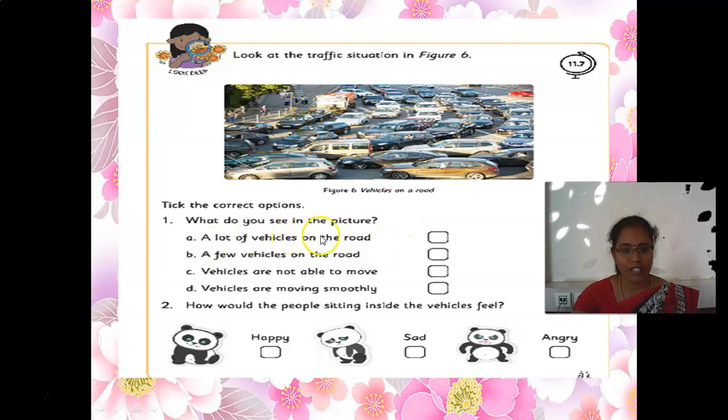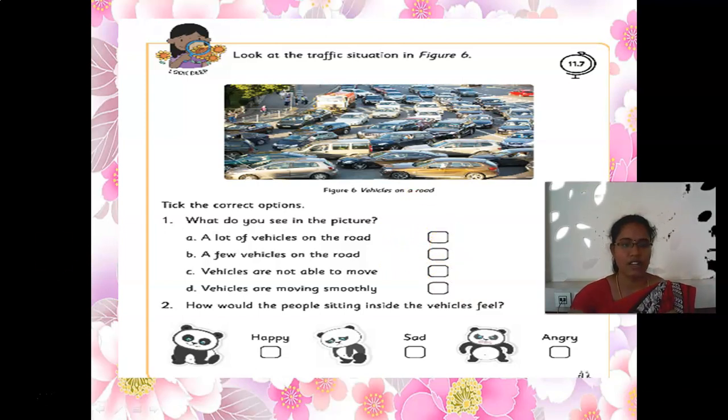A lot of vehicles on the road. If yes, you need to put a tick here. A few vehicles on the road. If it is yes, you need to put a tick here. Vehicles are not able to move. You need to put a tick if it is yes. The fourth question is, vehicles are moving smoothly. If it is yes, you need to put the tick. In these questions, whichever is the correct option, you need to put a tick.